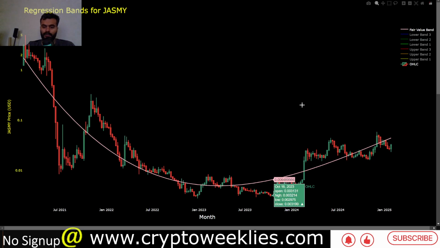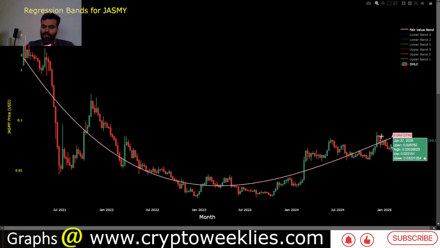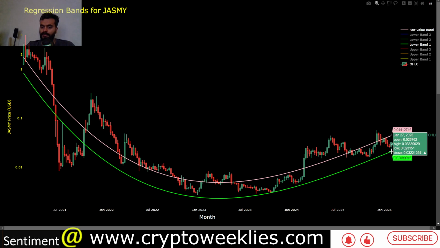If we go to analyzing Jasmy in terms of the regression based model, the polynomial regression based function, which is in this pink line, says that the fair value for Jasmy is at around 4.4 cents. So right now the price is undervalued per the polynomial regression model. Again, the support for Jasmy is at around 2 cents.